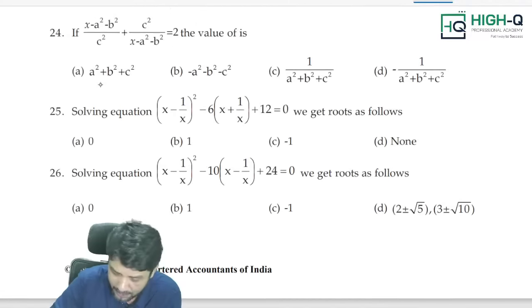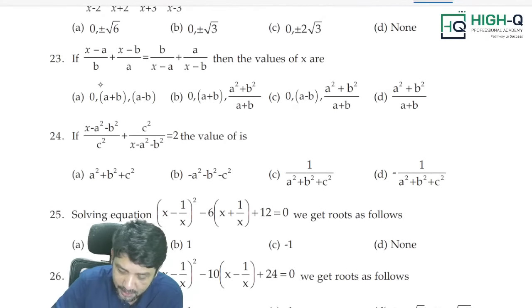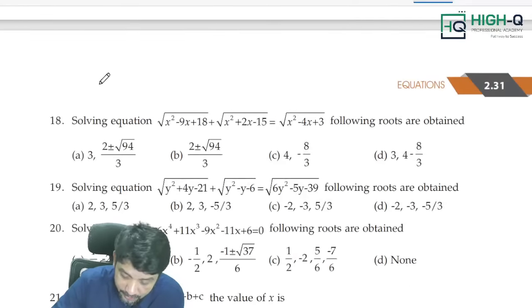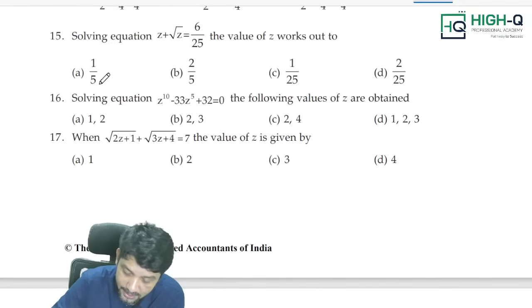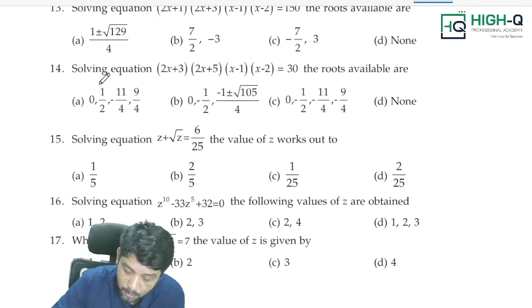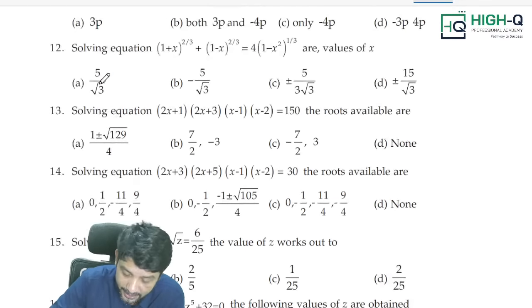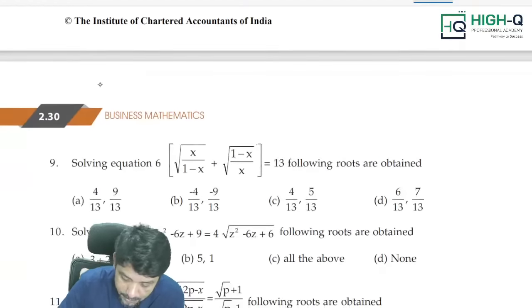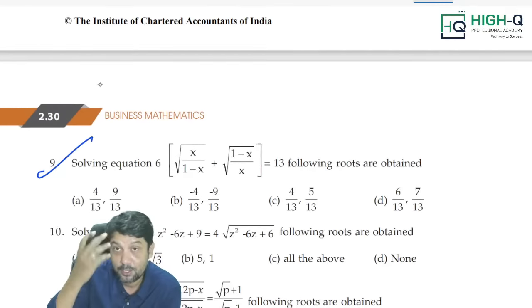Now, rest of the questions you can use trial and error method. Trial and error method is the best method. Go for trial and error method. Next. Sir, even this question is also trial and error method. Yes, my dear, trial and error method. Please go ahead with the trial and error method. Again, I am telling you. Now this question was asked once. Even this is also trial and error method only.